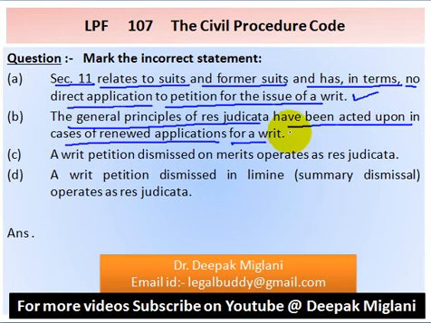Option B, the general principles of res judicata have been acted upon in cases of renewed applications for a writ. This is also correct statement. Option C, a writ petition dismissed on merits operates as res judicata. This is also correct statement.